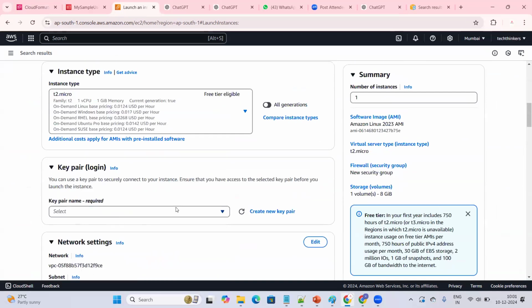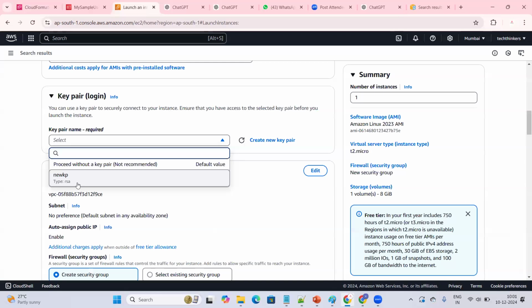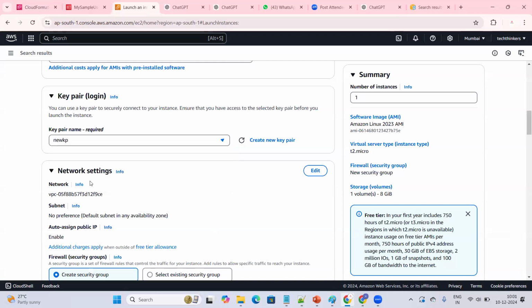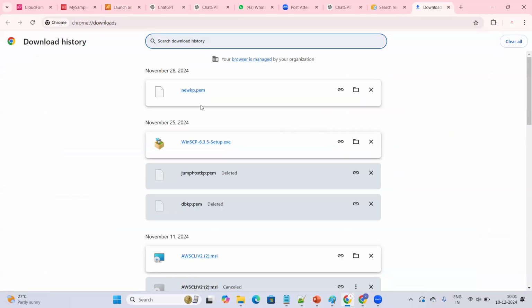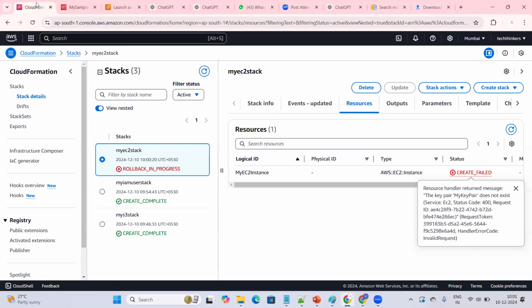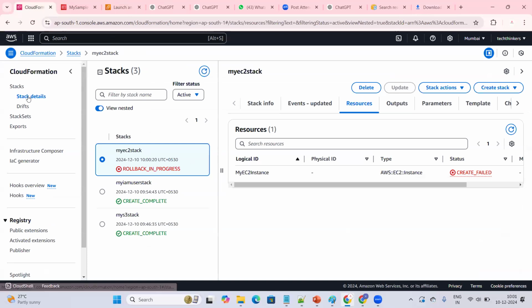This option. What is the key pair I have? The key pair I have is new key pair. Let me check whether that key pair is already available in my machine. New key pair is there. So I can provide new KP. For now, I need to edit it.